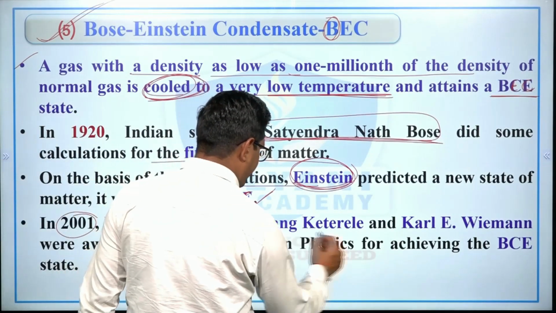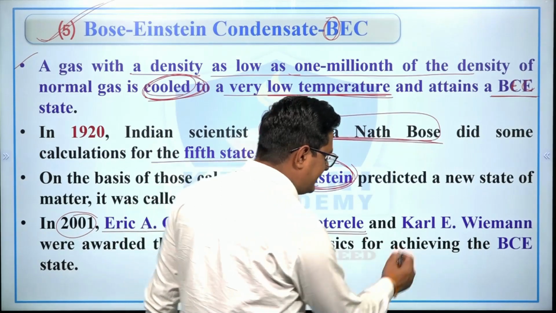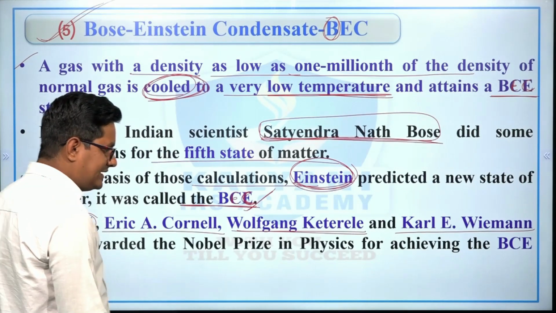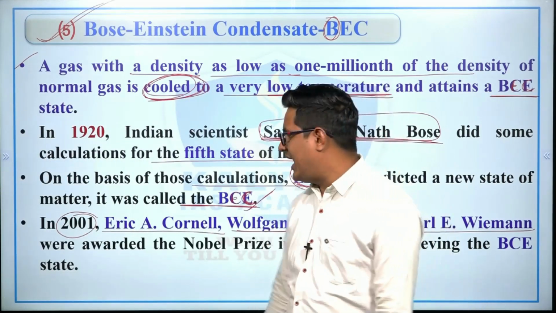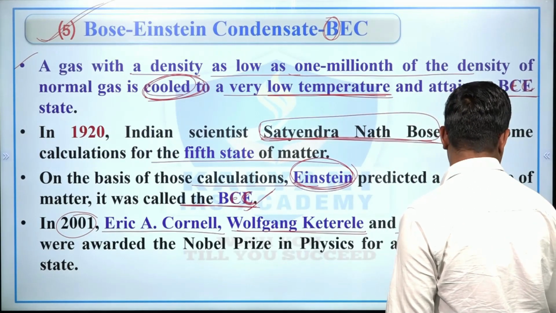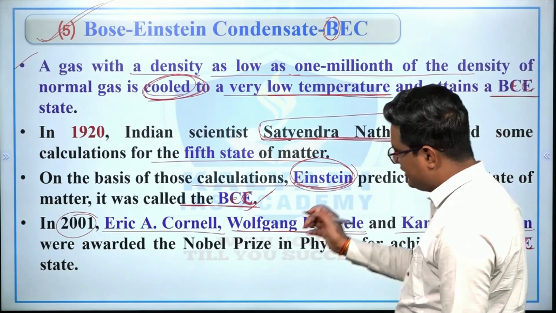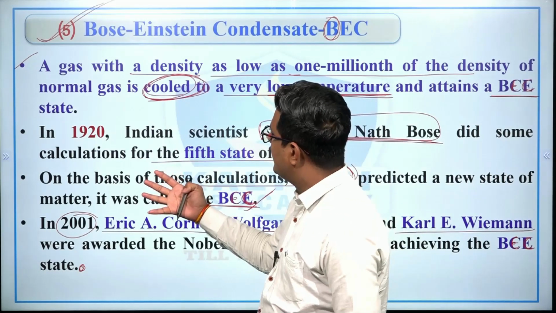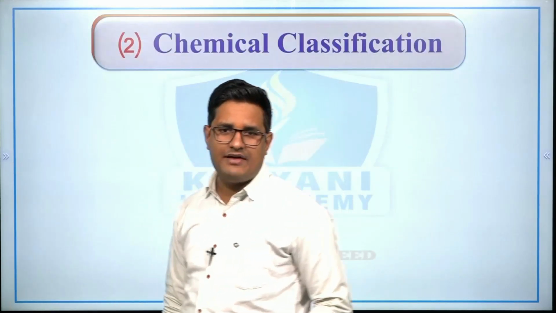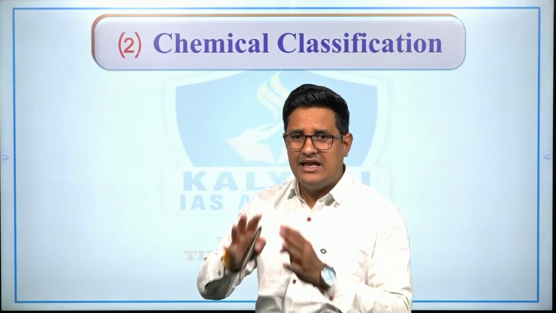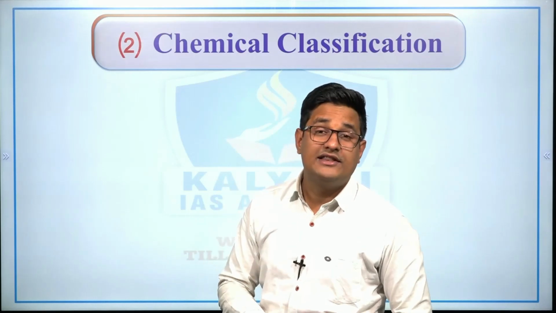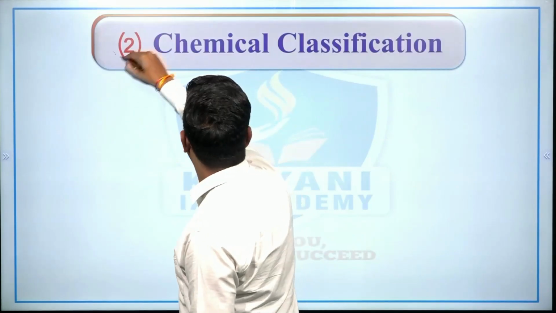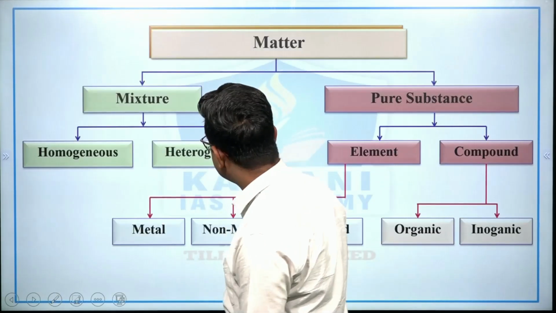In 2001, Eric A. Cornell, Wolfgang Ketterle, and Carl E. Wieman were awarded the Nobel Prize in Physics for achieving the Bose-Einstein condensate state, and research is also going on in this field. So in this way we have studied the states of matter, or the physical classification of matter. Now let's study the chemical classification of matter.